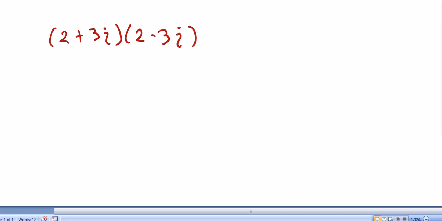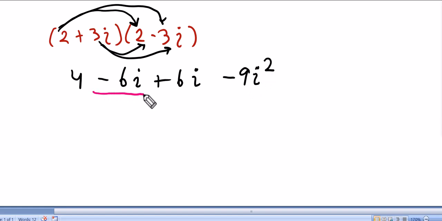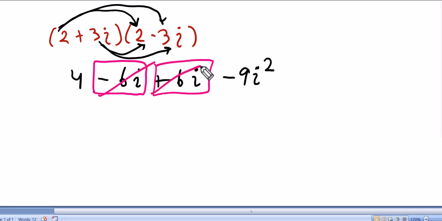So for those of you that do this the old-fashioned way, right? The FOIL, the first, outer, inner, last, you get 4 minus 6i. Remember, don't write this down. Plus 6i minus 9i squared. Now, we notice that this is a minus 6i, and this is a plus 6i, and they would cancel out. So we're left with a 4 minus 9i squared.